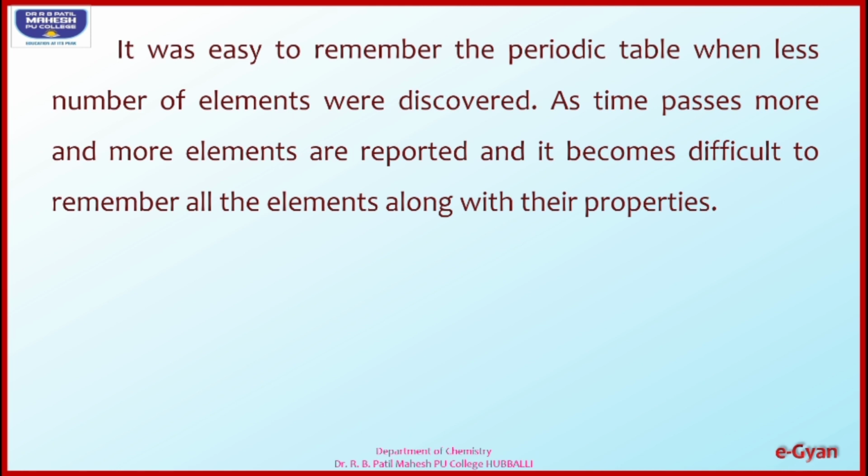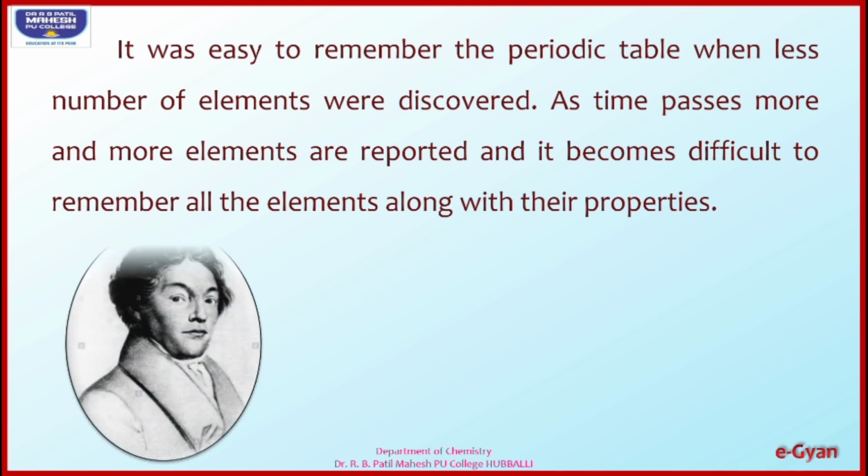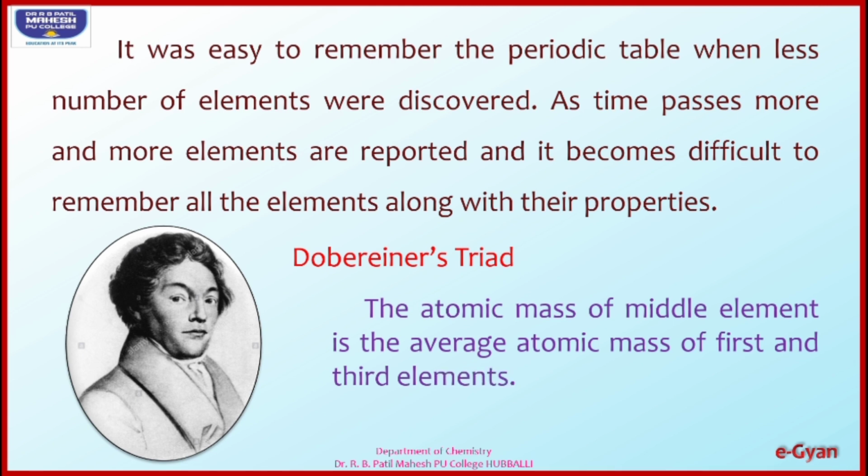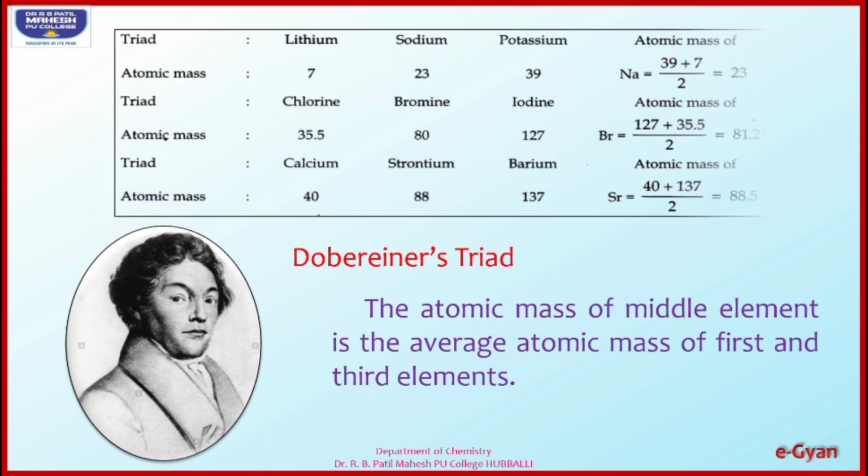A number of theories were introduced to understand the properties of elements, out of which Dobereiner plays an important role, and he gave his theory as Dobereiner's triads. According to him, the atomic mass of the middle element is the average atomic mass of the first and third elements. We understand this concept with an example.